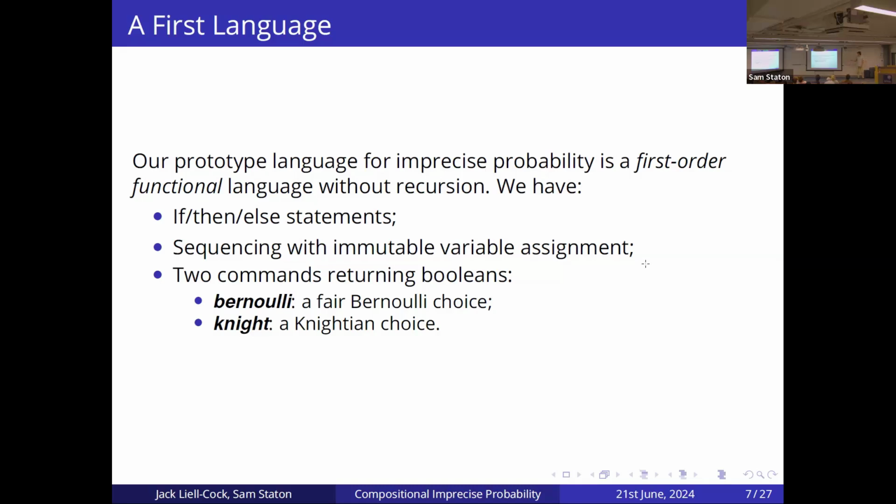Now we have another command called knight, and this is basically a Knightian choice. So we can think of this command as basically someone giving us a coin. They say it's a biased coin, but we have no idea what the bias is. So when we flip this coin, all possible distributions could occur, where this coin could either be 100% returning true all the time or 100% chance returning false all the time. So those are two of the extreme values and any possible distribution in between. That's how we represent that as a convex set there. And usually we talk about this as just the two extreme values of the convex set because they're equivalent to each other.